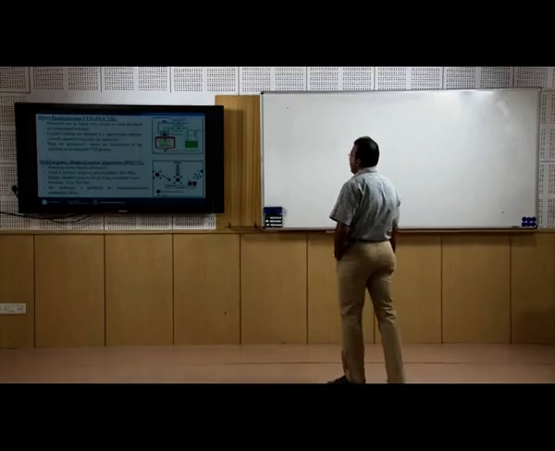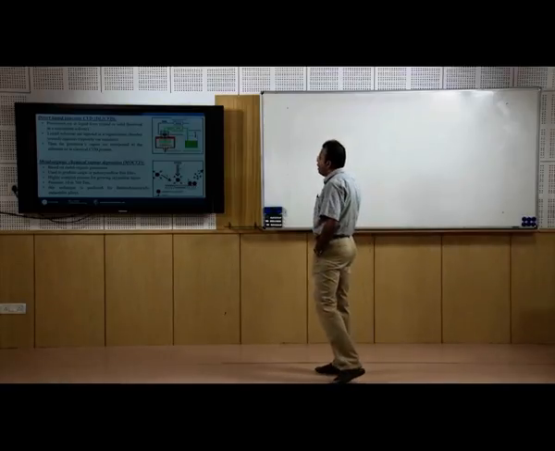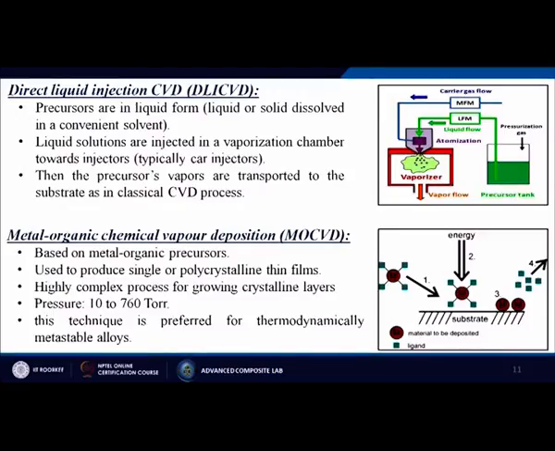Next is called the direct liquid injection process. So, here precursors are in liquid form, or liquid or solid dissolved in a convenient solvent. Liquid solutions are injected in a vaporization chamber through injectors, typically like car injectors. Then the precursor vapors are transported to the substrate as in the classical CVD process. The simple thing is that a car injector is nothing but when the fuel is directly injected into the engine itself.